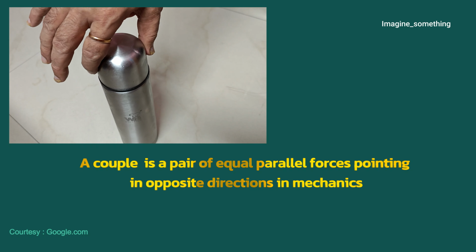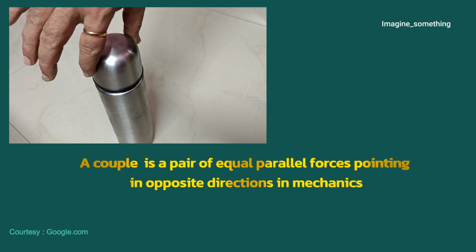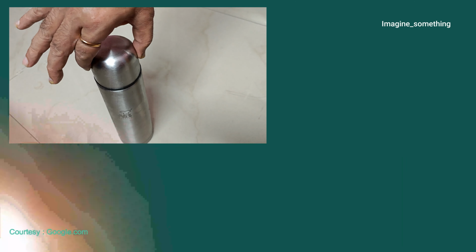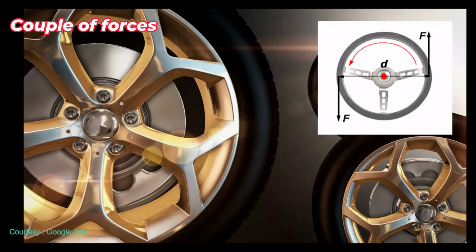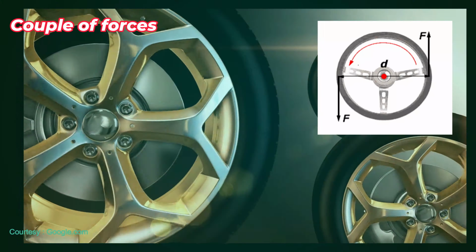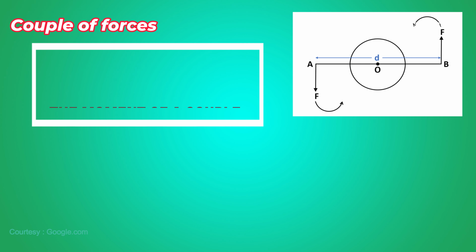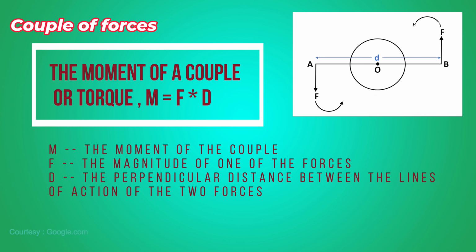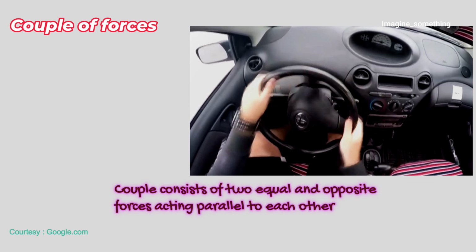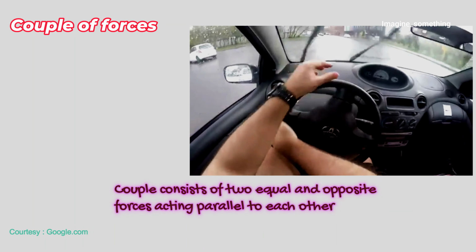A couple is a pair of equal parallel forces pointing in opposite directions in mechanics. The only thing a couple can do is cause or prevent a body from turning. The magnitude of either force is multiplied by the perpendicular distance between their lines of action to compute the turning effect or moment of a couple. The moment of a couple, also known as torque or rotational effect, consists of two equal and opposite forces acting parallel to each other.